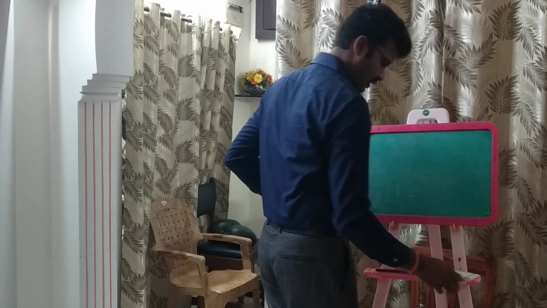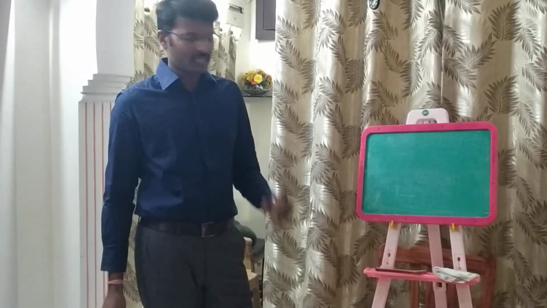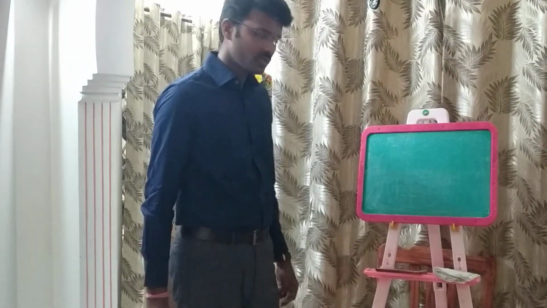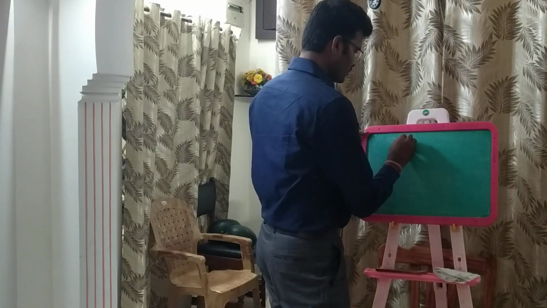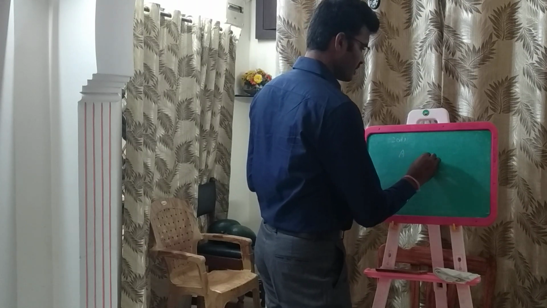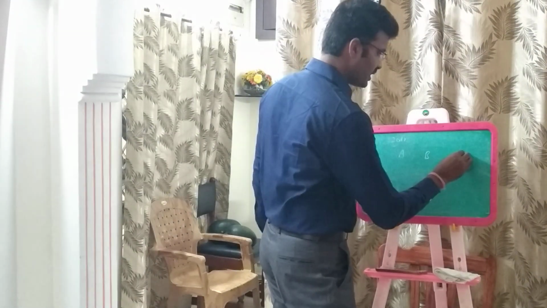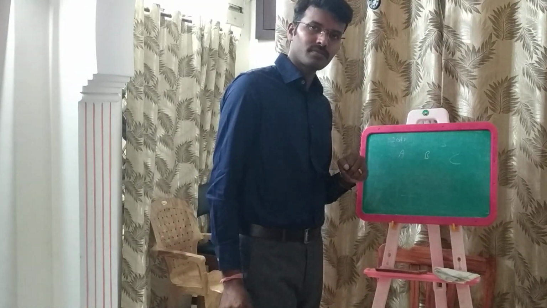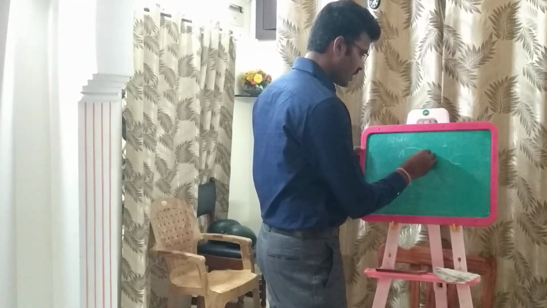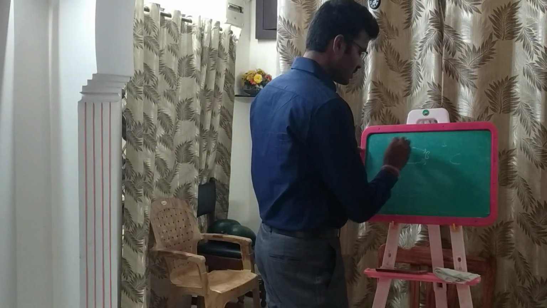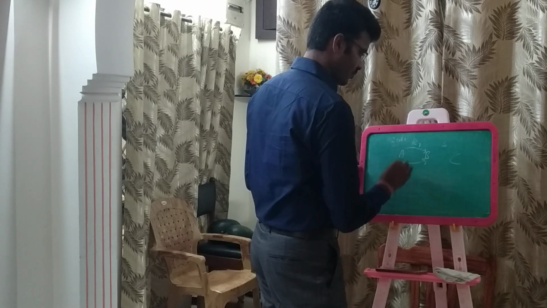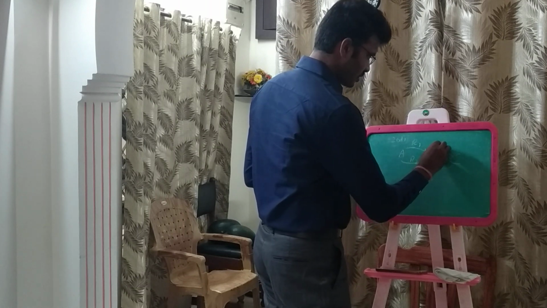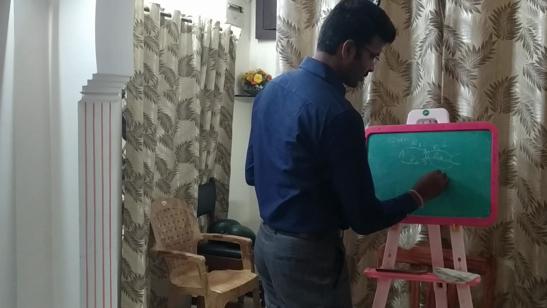Now you see, if you are focusing only on reading comprehension, what happens? In 2011, I am just taking the previous year questions, how it works out. In 2011, there was one question that from A to B, there are 2 routes, and from B to C, there are 3 routes. What are the total number of routes from A to C? So now how do we do that? Just draw a route. Let us say this route is R1 and this is R2. And from B to C, there are 3 routes. So this will be R3, R4, R5.